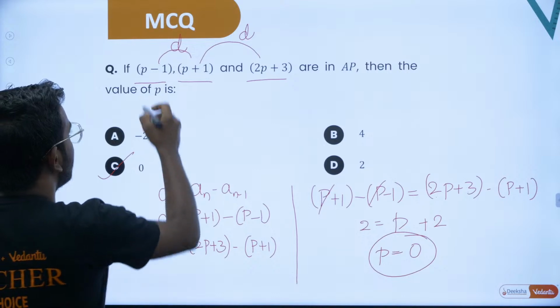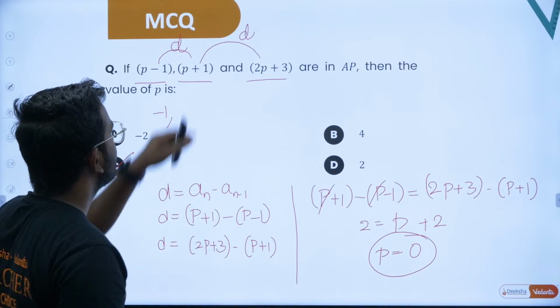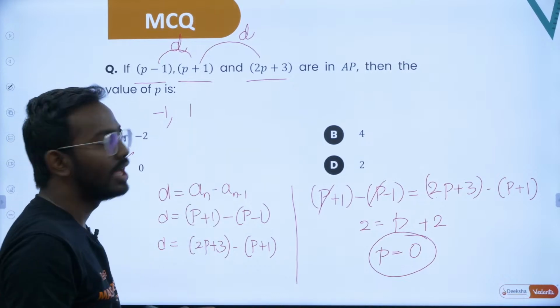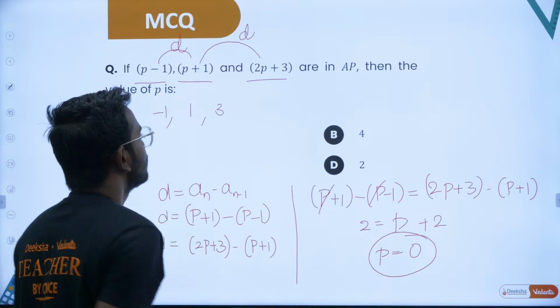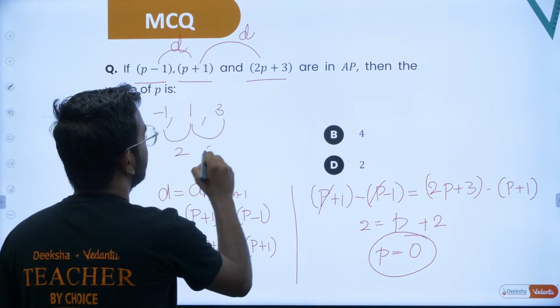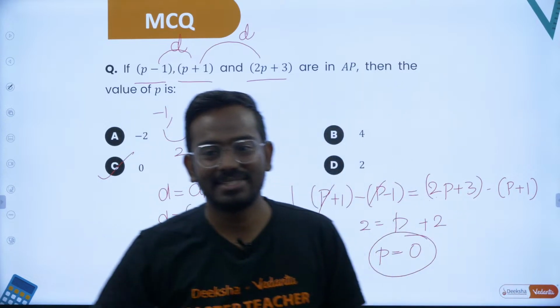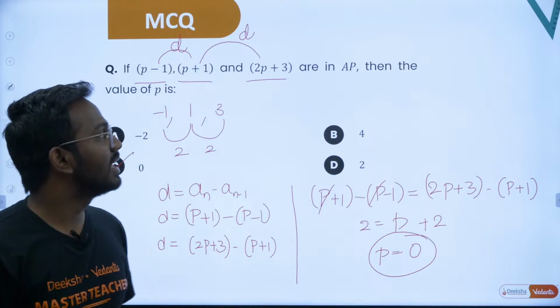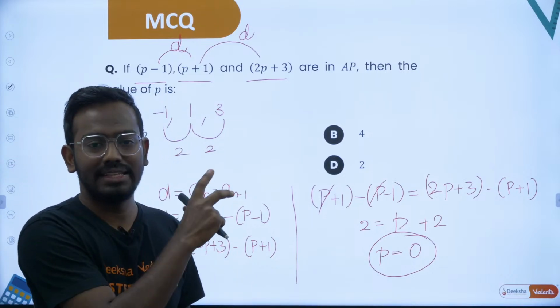If you put p is equal to 0, then it becomes 0 minus 1, that is minus 1, and this is 0 plus 1, that is 1, and 2 times 0 plus 3, that is 3. So you can see there is a common difference of 2. Yes, clearly they are in AP. Hope this is clear, everybody. Very simple question. Okay, let's take up the next type of questions. So MCQ questions you can expect around these things, right?